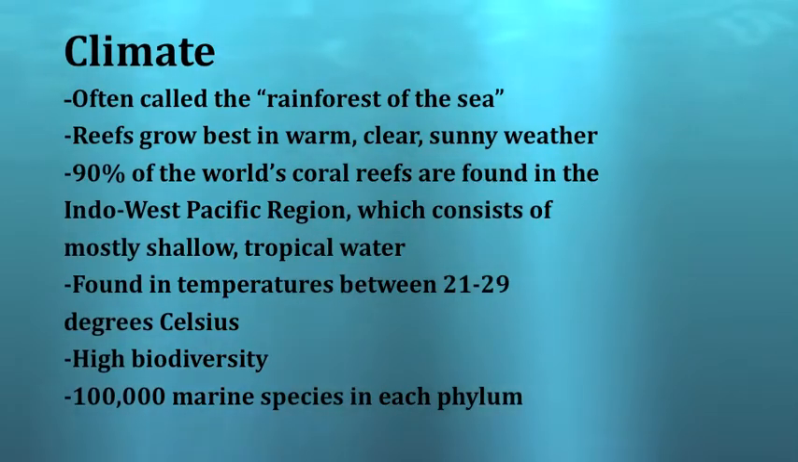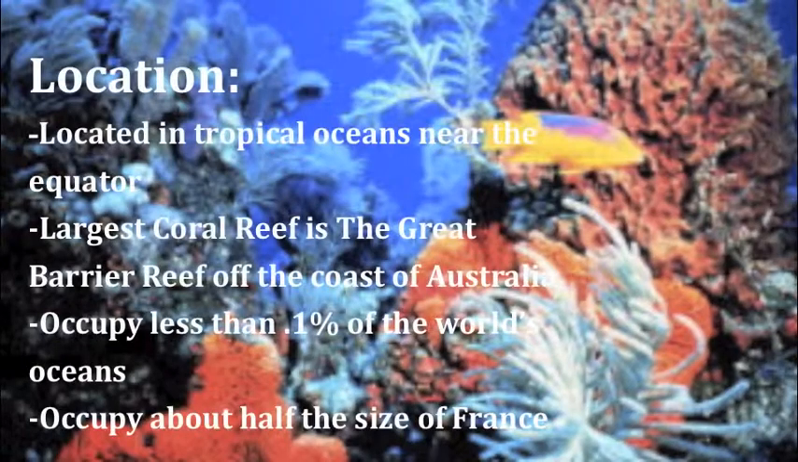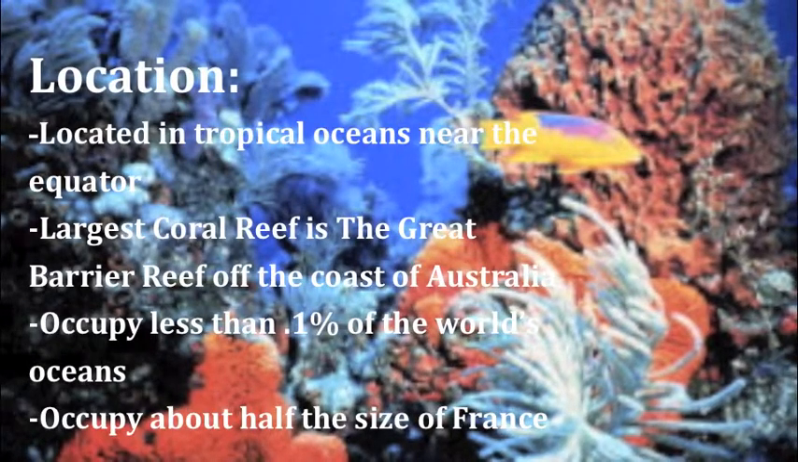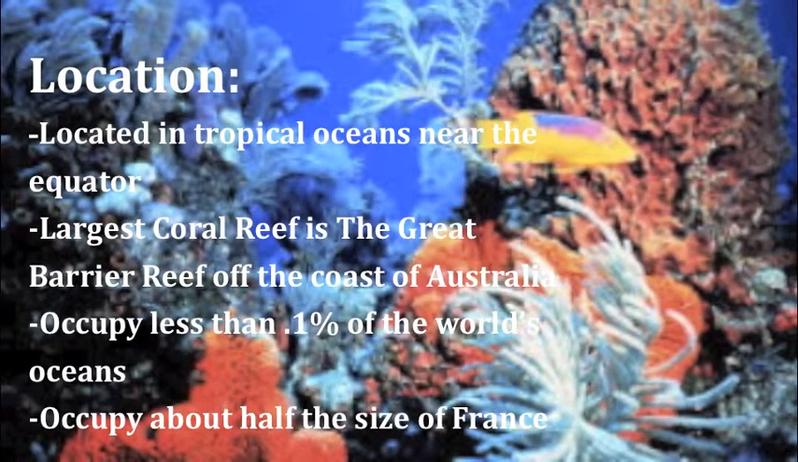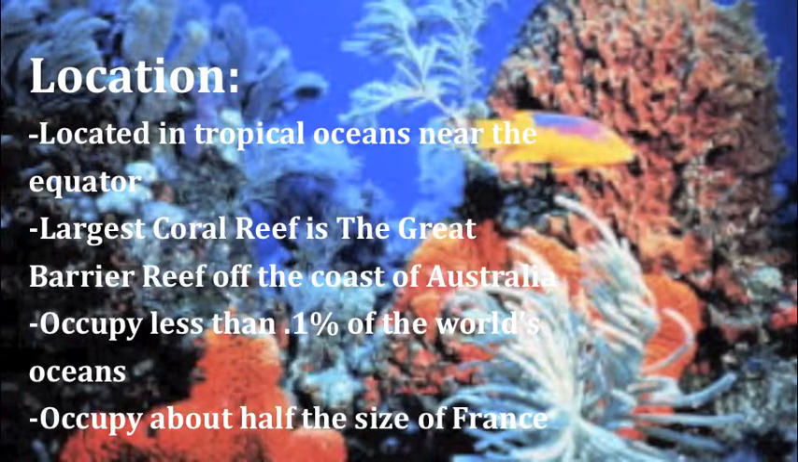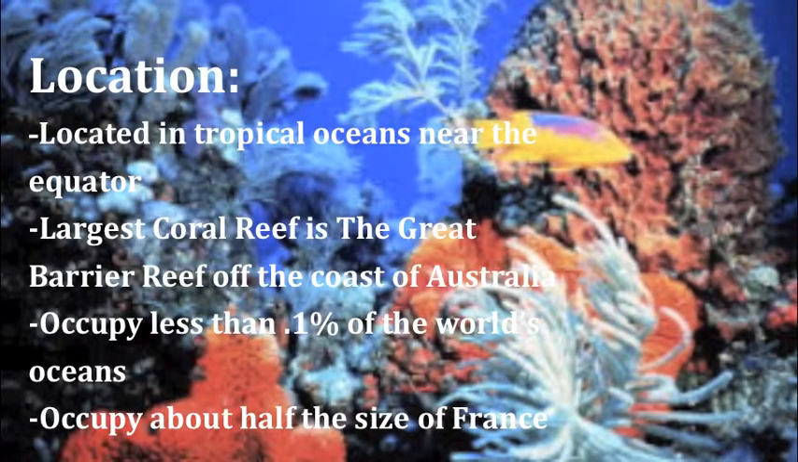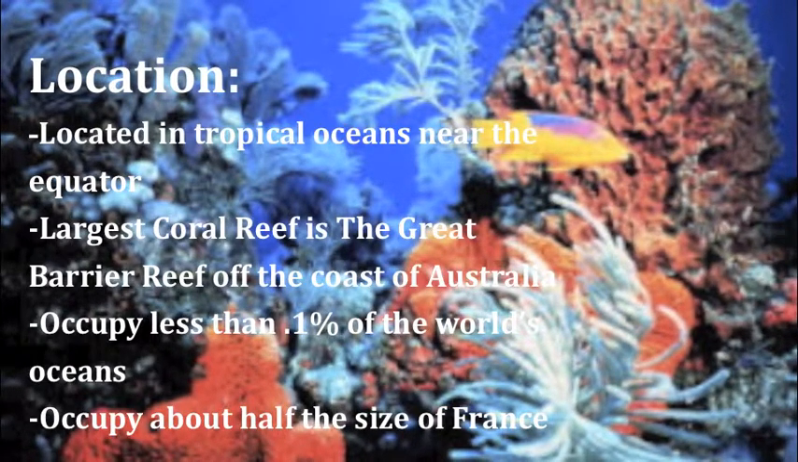Reefs have a high biodiversity and over 100,000 marine species in each phylum. Coral reefs are located in tropical oceans near the equator. The largest coral reef is the Great Barrier Reef off the coast of Australia. Coral reefs occupy less than 0.1% of the world's oceans, and in total, they occupy about as much space as half the size of France.